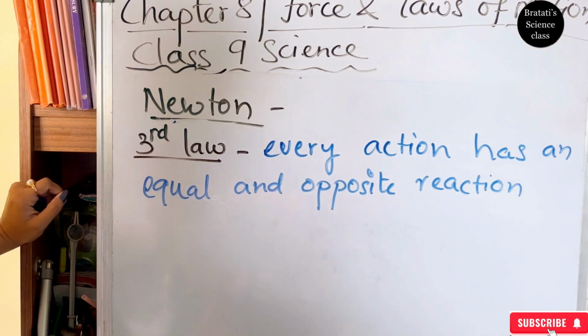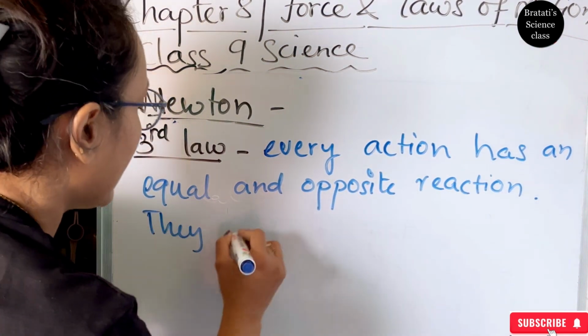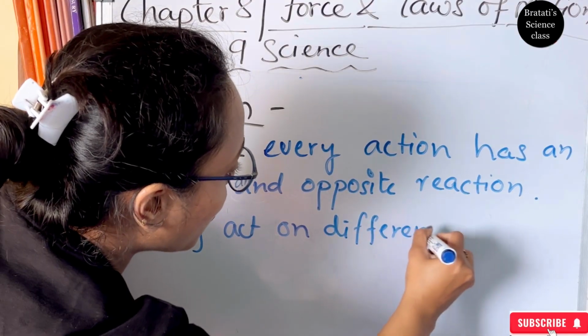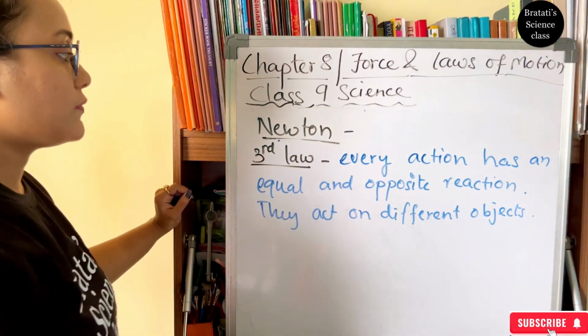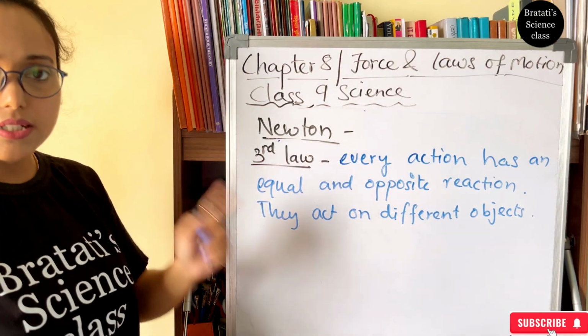Every action has equal opposite reaction, but they act on different objects. Right? They act on different objects. So this is according to Newton's third law.